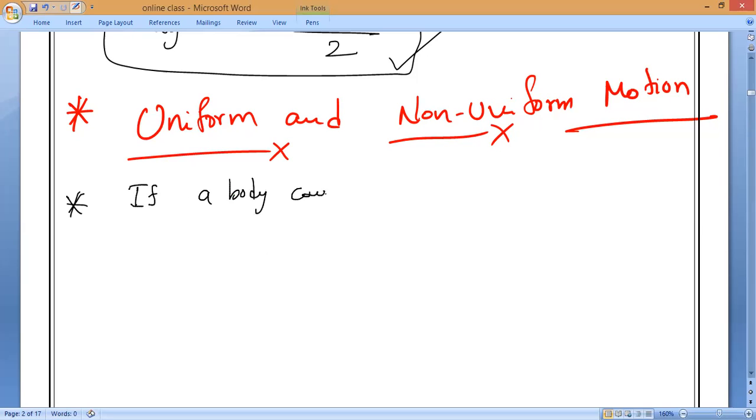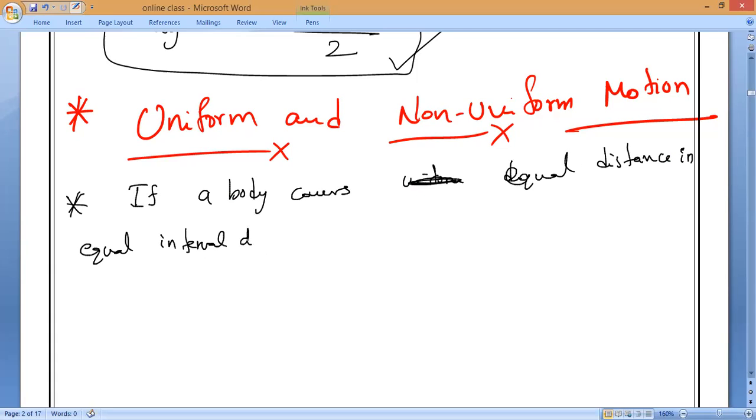So if a body covers equal distance in equal interval of time, then it is called uniform motion.